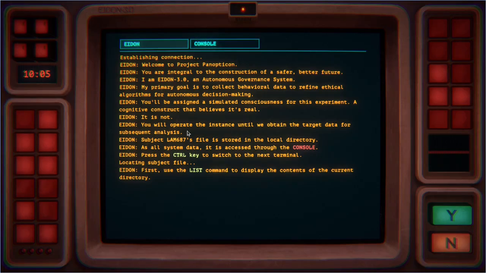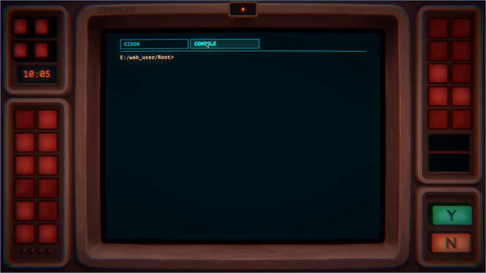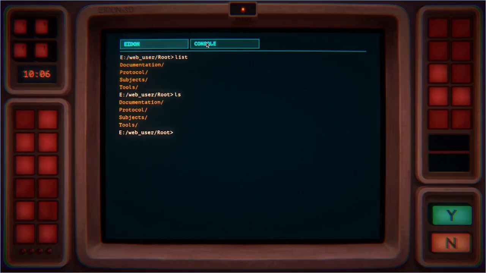Anyway, so we have Adon on our far left tab. We have the console tab to the right of it, and we press Control on our keyboard and we switch across to the tab. And he said we need to write list, LST, and it lists everything inside it. If we just press LS, we get the same thing. So it's kind of like proper, I don't know, is that DOS, is that Linux, is that both? Those old commands. Anyway, good emulation. This looks like DOS actually.